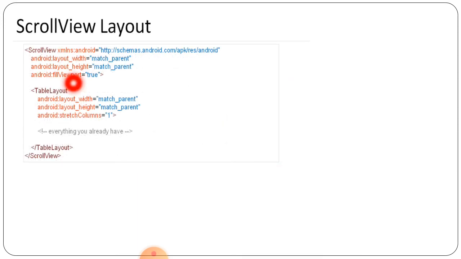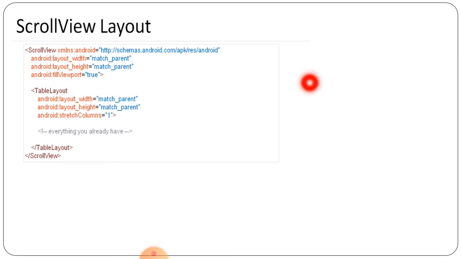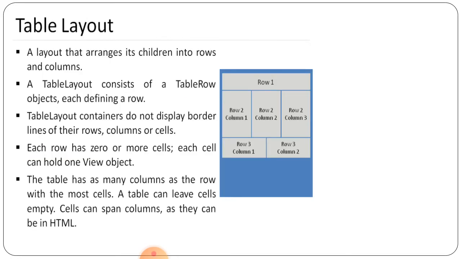So here the particular part is given, the scroll view that is given here. In the starting we are able to see the scroll view, ठीक है ना. तो कौन सा पार्ट है, तो कौन सा पार्ट हम लोगों को स्क्रॉल में चेक करना है, तो we are able to see here, right. So this is a particular scroll view part that is given, that is to be written for the scroll view layout. Next here, that is a table layout, in which the row-wise particular part, and row and column wise the particular part is given.